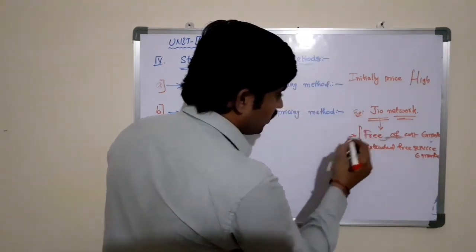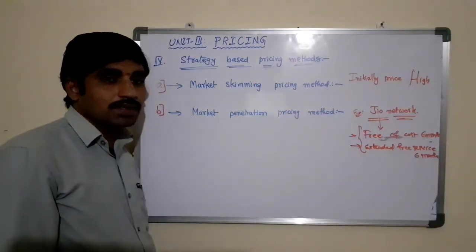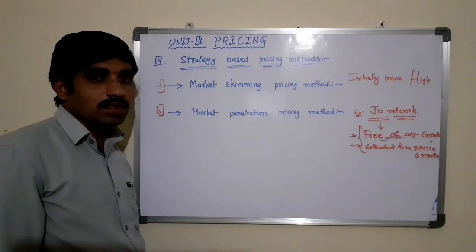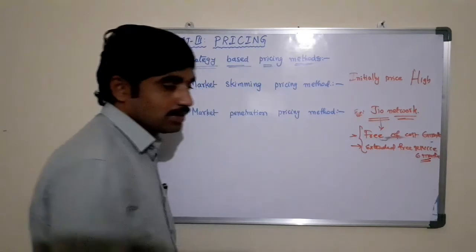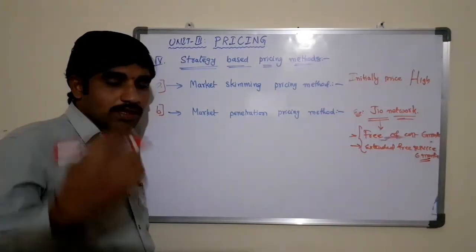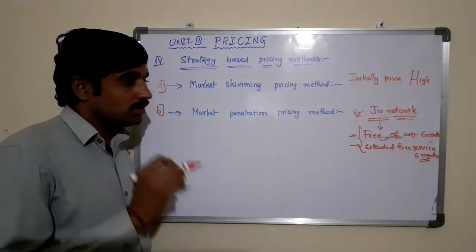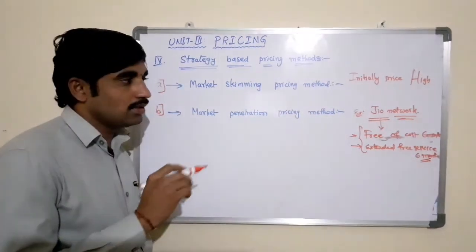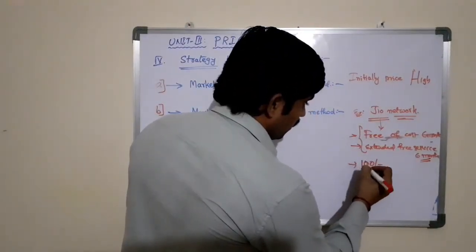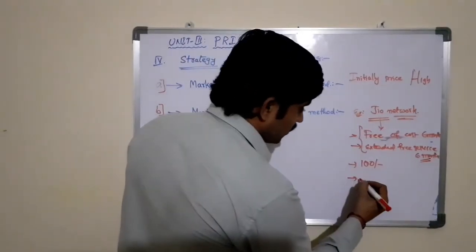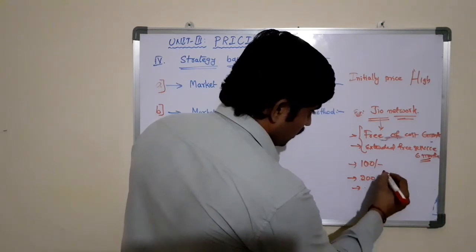for another 6 months. Right? Initially they decided to provide the free service for 6 months, but within the 6 months they had not reached the target. Hence they decided to provide the service for another 6 months. So after they achieved their target, they started to charge for the service, that is the Jio network. Initially that was 100 rupees. Then once the people were habituated, it kept increasing: 200, 300, 400, 500 and so on.